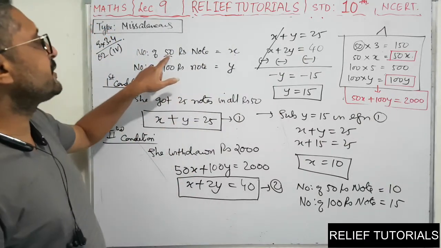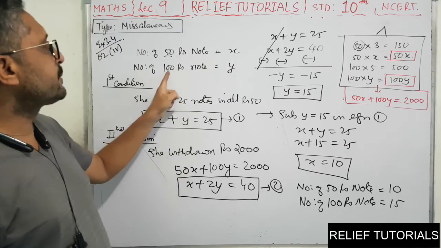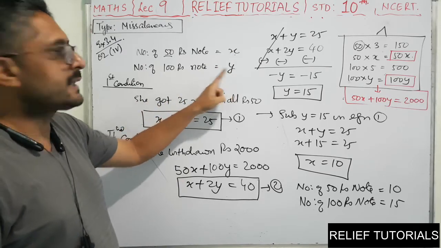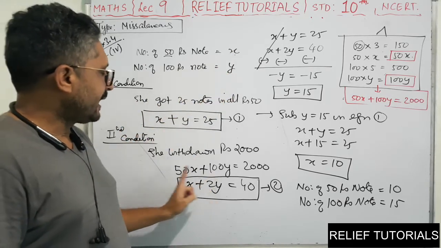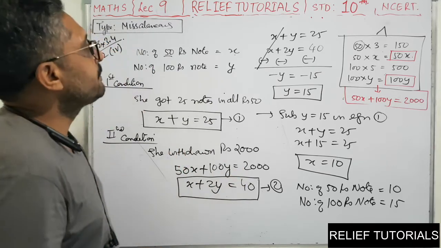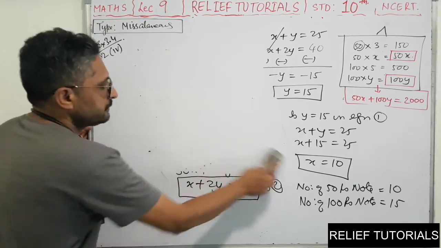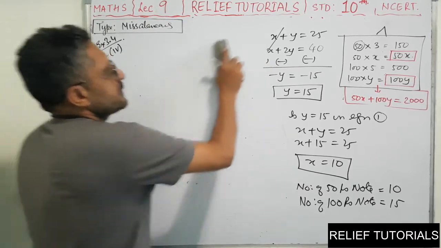The second equation: 50 rupees notes are X, so you will multiply these two things, and you will get 50X. 100 rupees notes are Y, so you will multiply these two things, 100 into Y, 100Y. And if you add, you will get 2000. Clear? So with this we have completed this problem. Okay, I hope you understood this. Now we will proceed further.